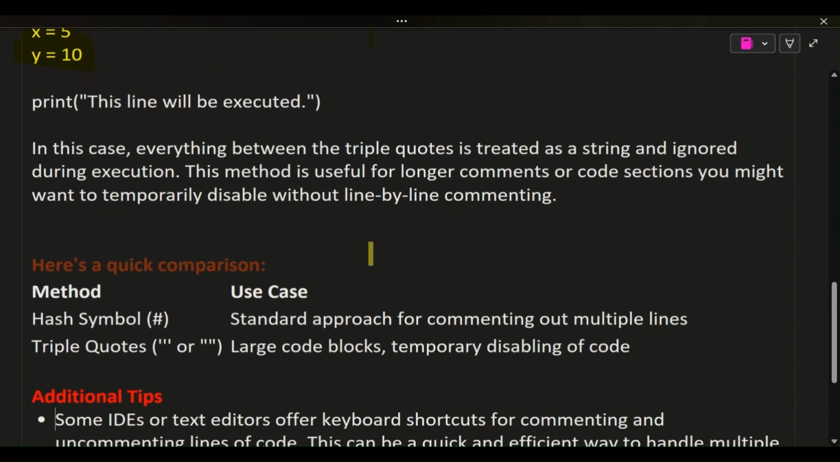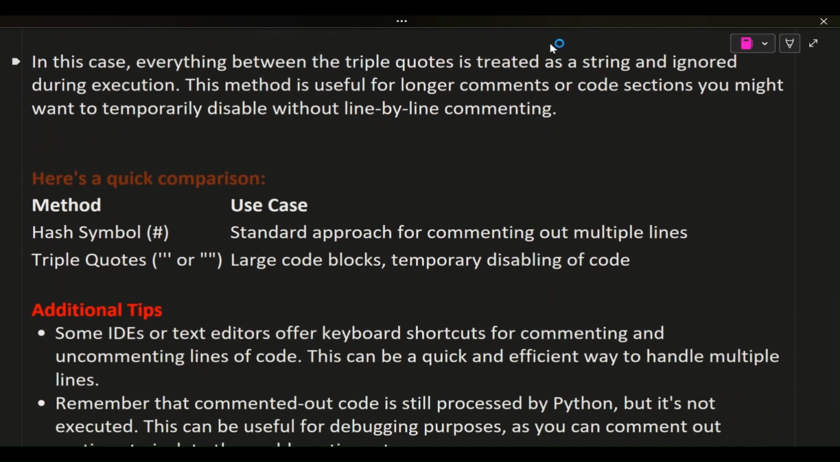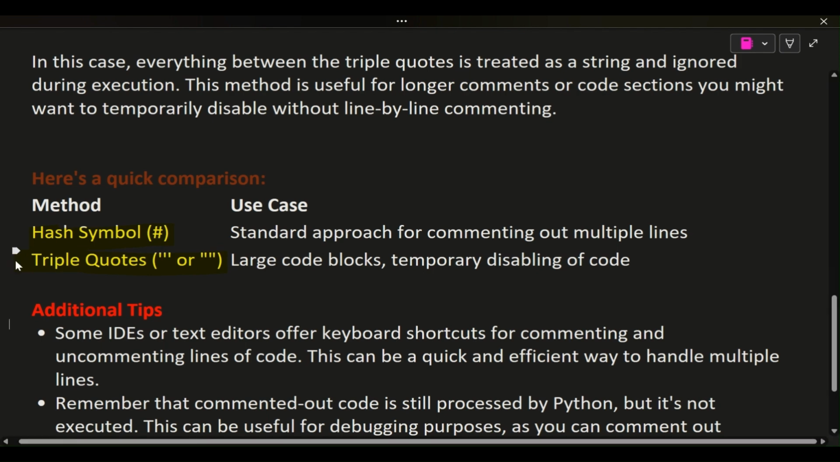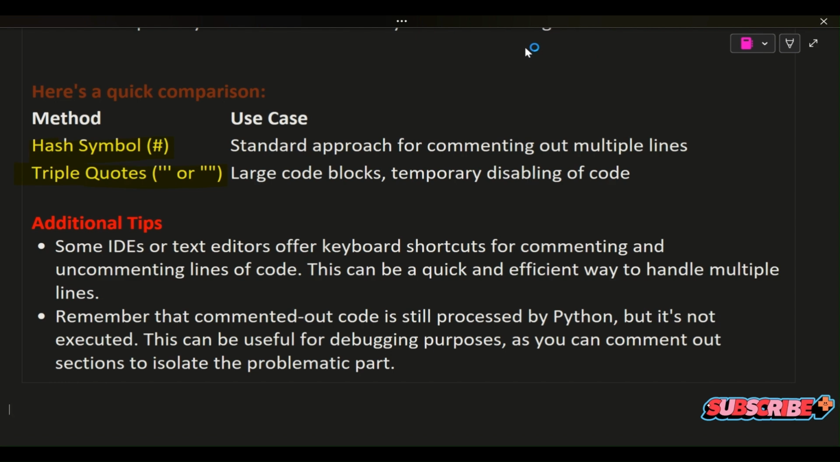Here's a quick comparison. Method, use case. Hash symbol: a standard approach for commenting out multiple lines. Triple quotes: for large code blocks, temporary disabling of code. Additional tips. Some IDEs or text editors offer keyboard shortcuts for commenting and uncommenting lines of code. This can be a quick and efficient way to handle multiple lines. Remember that commented out code is still processed by Python, but it's not executed. This can be useful for debugging purposes, as you can comment out sections to isolate the problematic part.